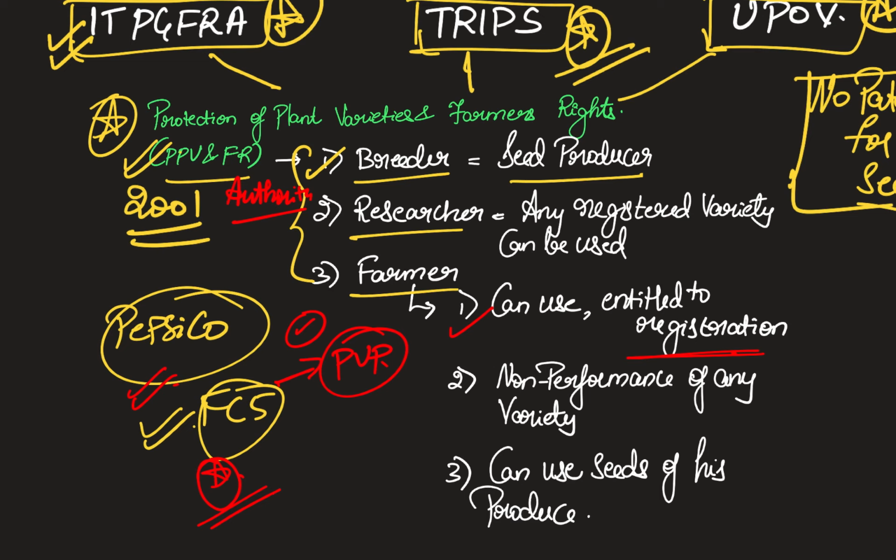Also, within the ambit of this law, a farmer is entitled to registration of a seed variety that he created. They can also use the same variety, like in this case FC5. And let's say, for example, they bought a good variety seed which claimed good yield, and the seed did not perform as per the expectation. For non-performance also, they can sue the company. They are eligible to get certain compensation. That is also given under this law. After this, they can directly use and even sometimes sell the produce, as long as it is not a branded variety.